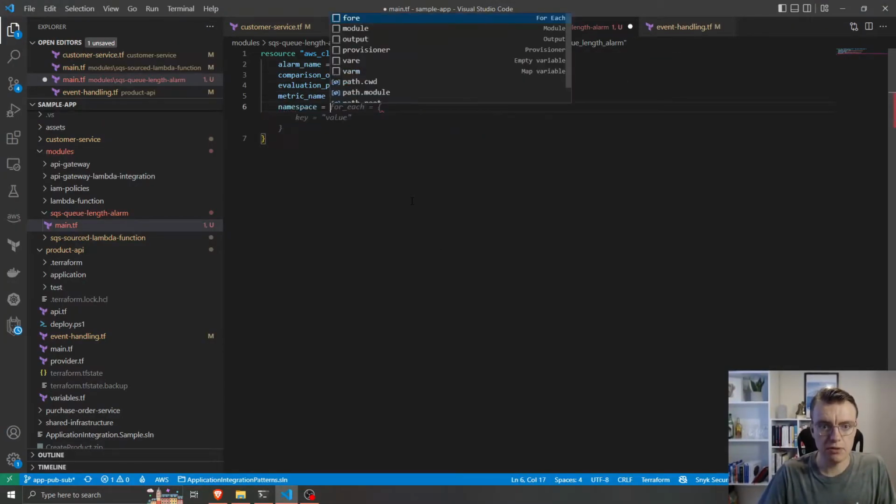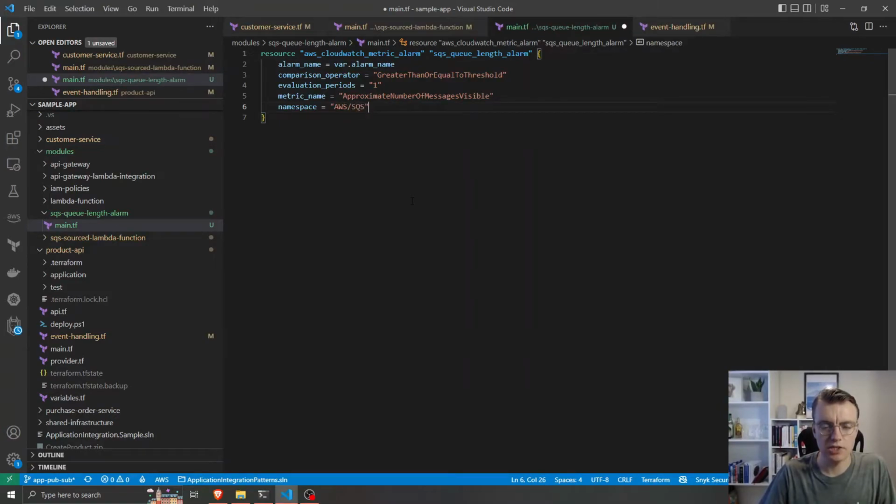We've got the namespace, which is AWS/SQS. We've got the period, which is going to be 60, every minute, and we've got the statistic which we want to be average. The threshold is what we want it to be. So if there's even one message on our dead letter queue, we want to actually trigger the alarm.